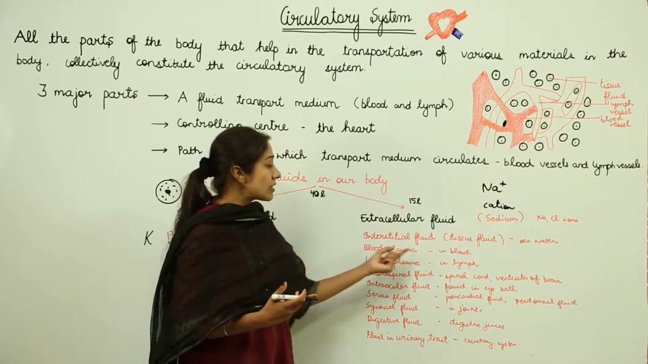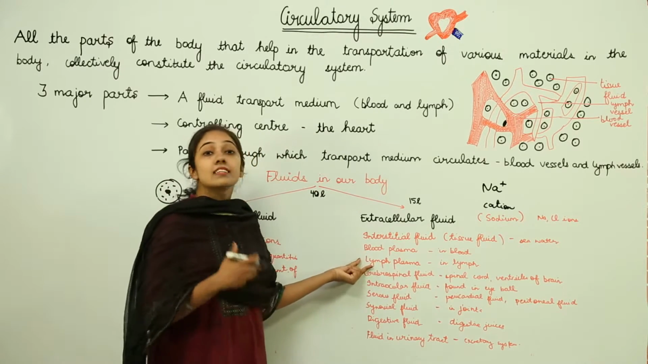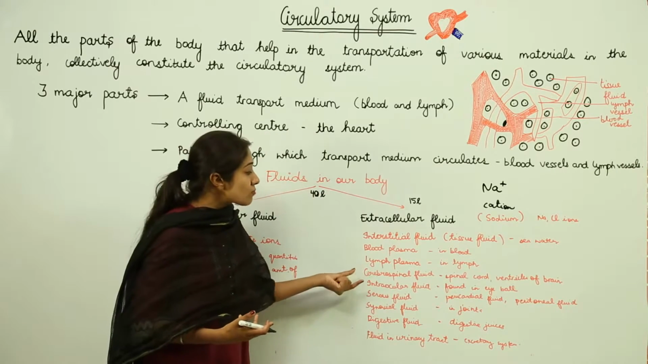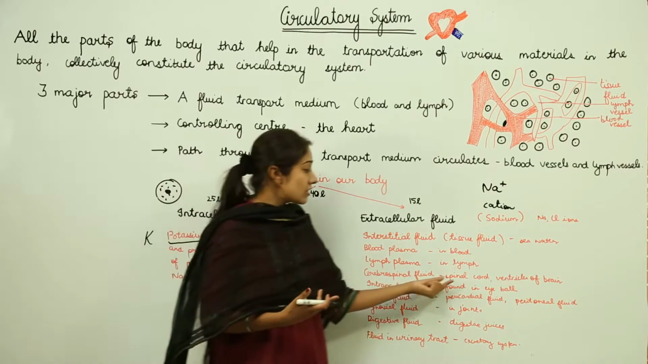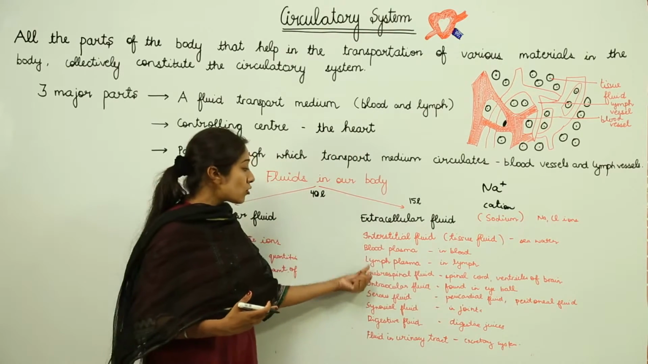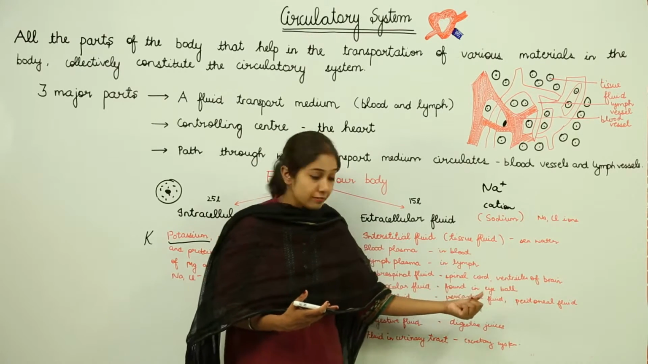Then we have blood plasma. This fluid is present in blood, as the name suggests. Then we have lymph plasma. This is present in lymph, as the name suggests again. Then we have the cerebrospinal fluid, which is present in the spinal cord and in the ventricles of the brain.